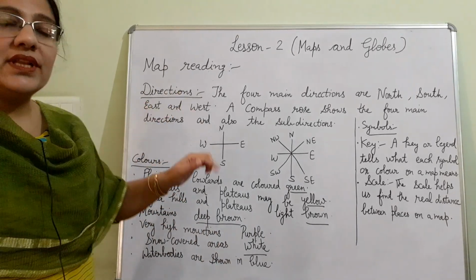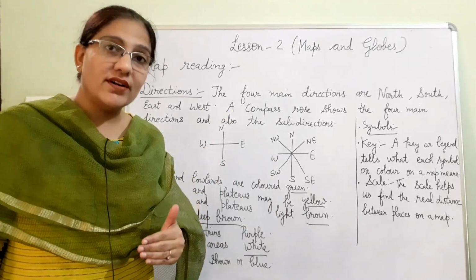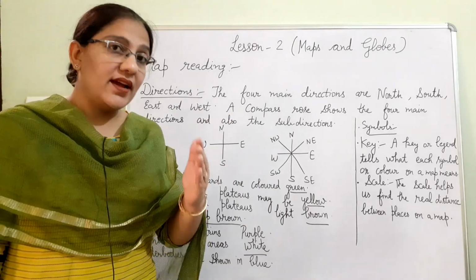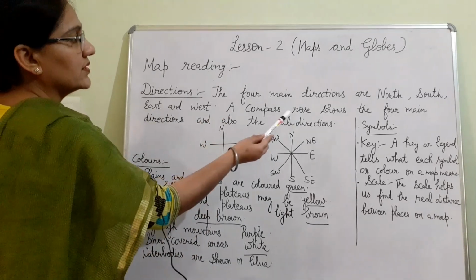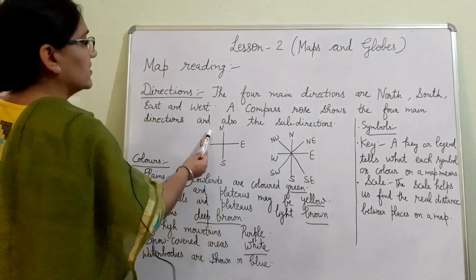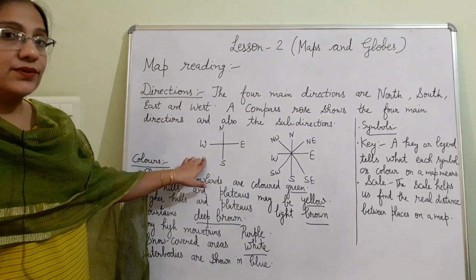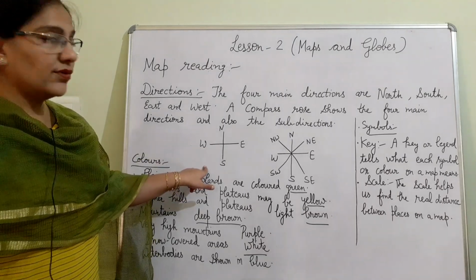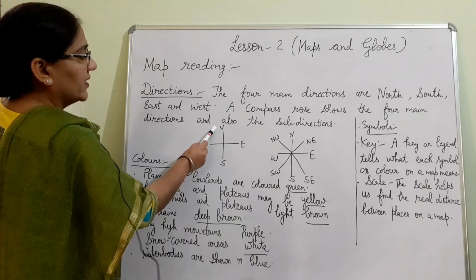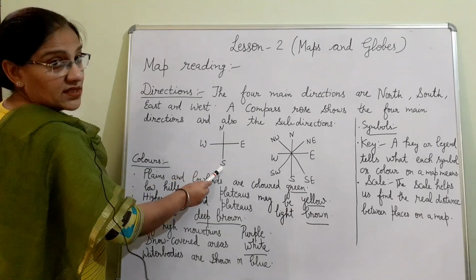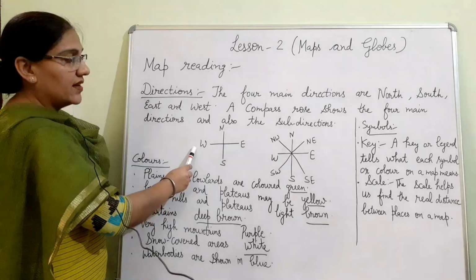Directions. We all know there are 4 main directions. You all know the names of the directions: north, east, south and west. A compass rose shows the 4 main directions and also the sub directions. As you can see on the board, here I have shown 4 main directions. The upper direction is north and the bottom is south. Here is east and this is the west direction.